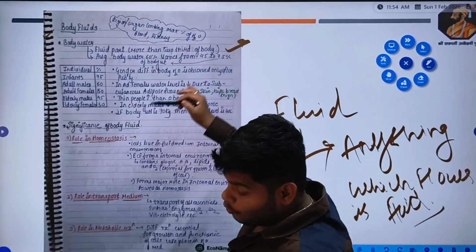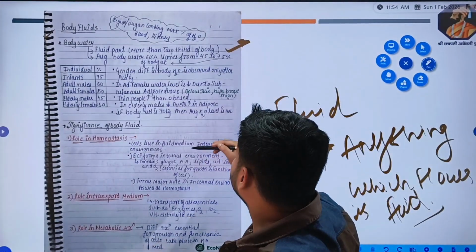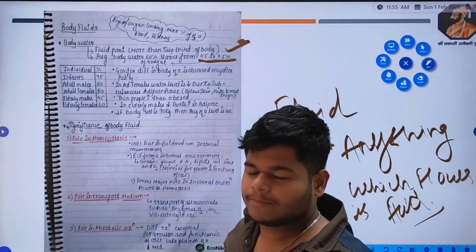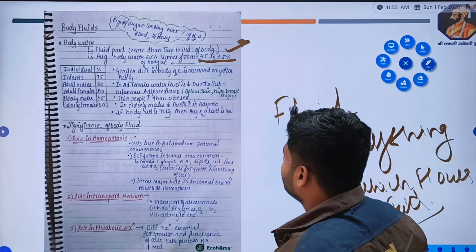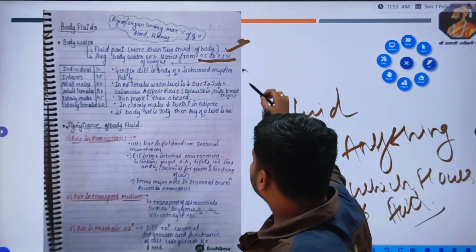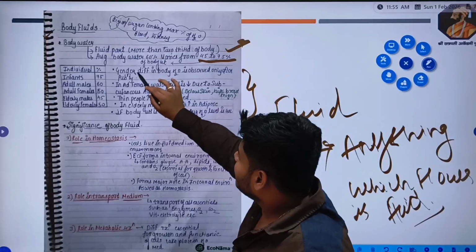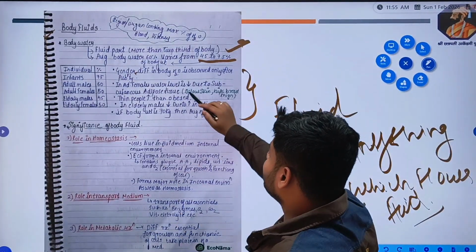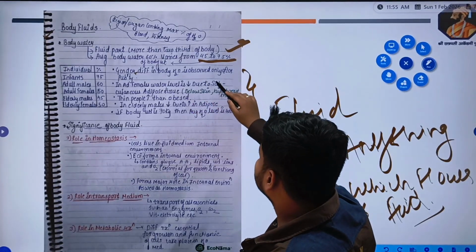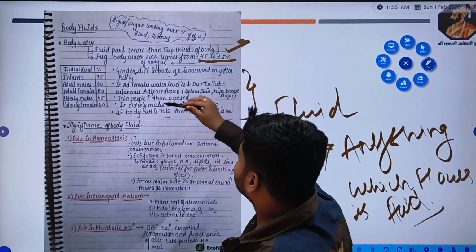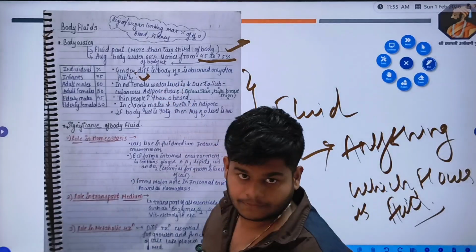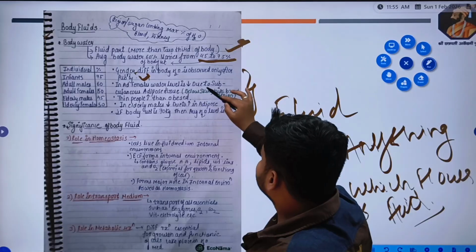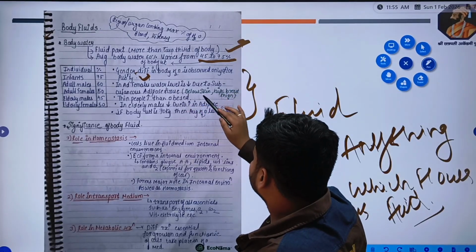60% of our body weight is occupied by water. It can vary from 45 to 75% from person to person, right? Now there is also a difference in gender, in age, or in obesity. Gender difference in the body is observed only after puberty. In adult females, water level decreases due to subcutaneous adipose tissue below the skin.